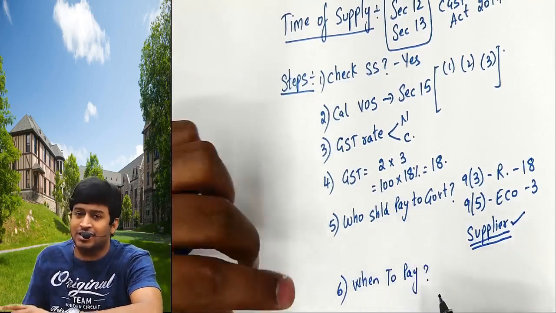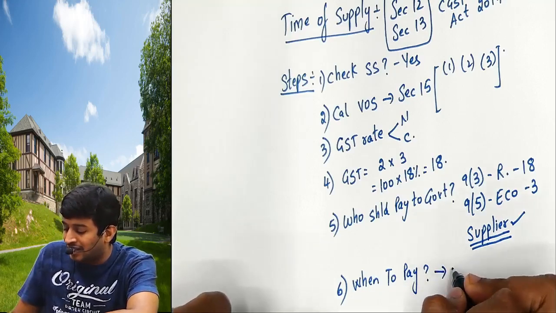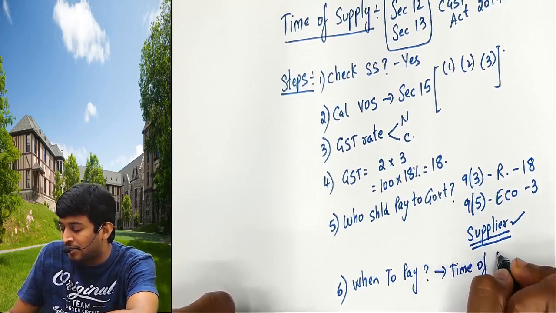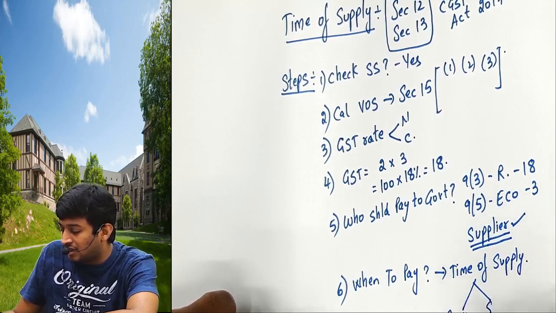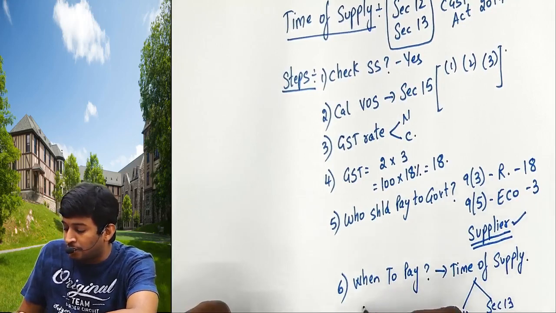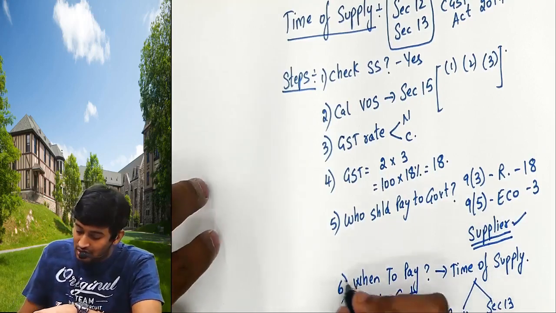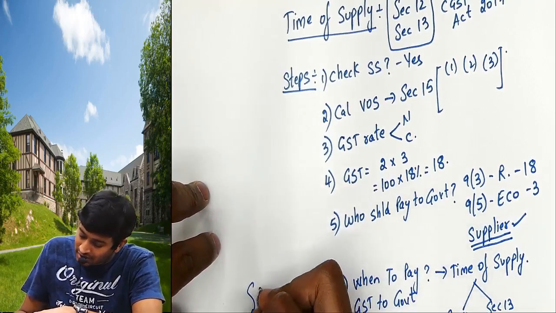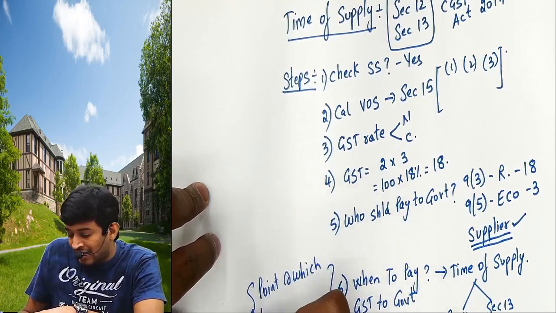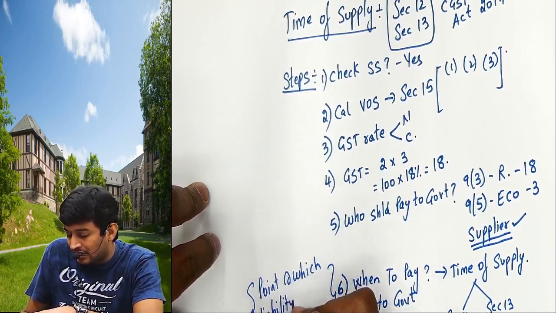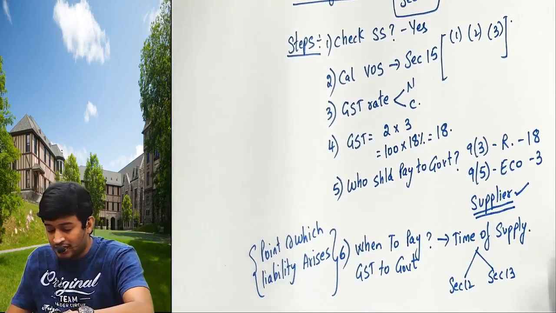The last question we are asking: when to pay, कब पे करना. ओके, समझ में आ गया GST 18 rupees है, समझ में आ गया supplier should pay, but the question is when to pay. That we will learn in a chapter called time of supply. We have two sections. Section 12, section 13 will give me the answer when to pay GST to government. कब पे करना, बोले तो in layman terms, the point at which liability arises.